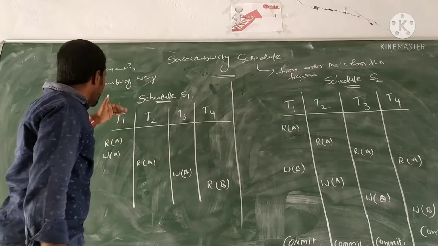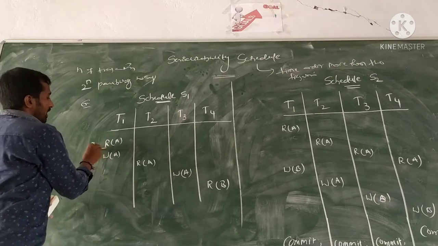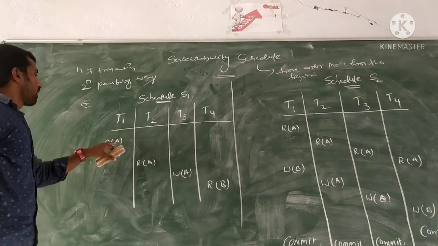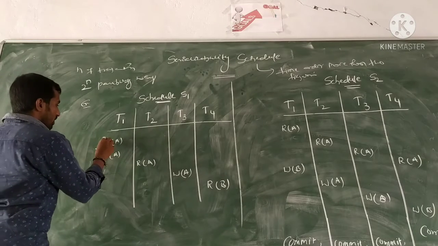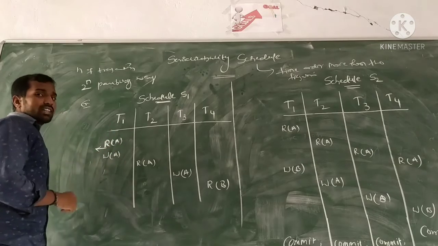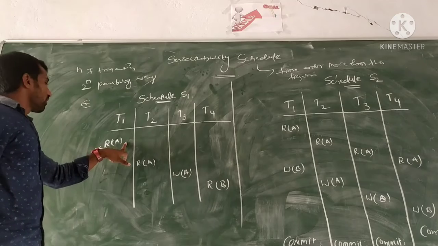Every transaction performs its own operations. In the first one, the operation is read of data item A. The read operation does not update the data item value.